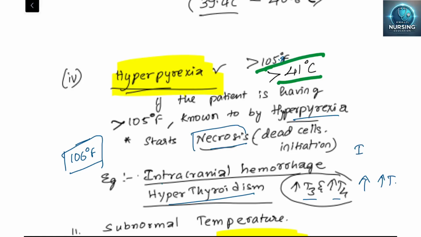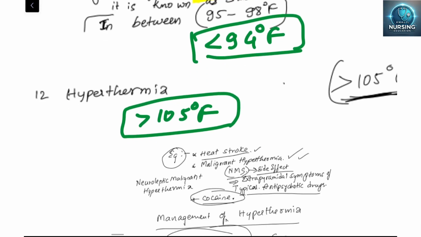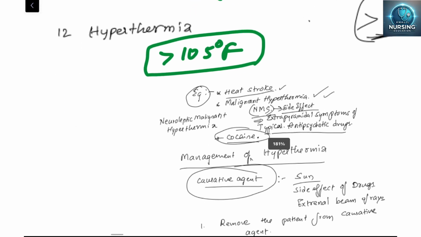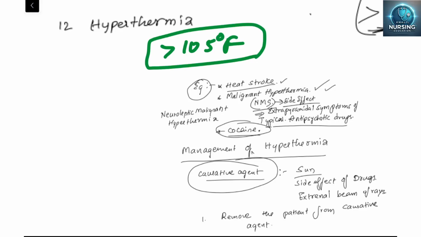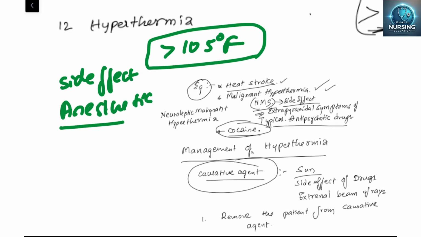Hyperpyrexia is due to the fever. Hyperthermia is not a fever. It is due to a side effect or anesthetic effect, which gives an increase in temperature.